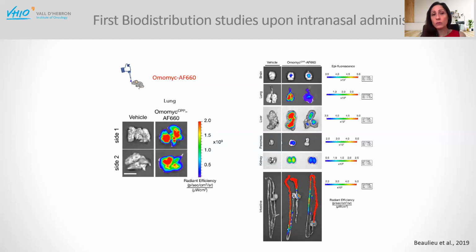We wanted to target lung tumors, so we went for intranasal administration of Omomic. In this case, we used a fluorescent Omomic to be able to track it. And we saw that after 1 hour, all the lung was positive for Omomic, but also other organs were positive, such as brain, liver, pancreas, kidney, intestine. And this suggested that through the bloodstream, Omomic was able to travel to these other organs. This was already very, very interesting to us.